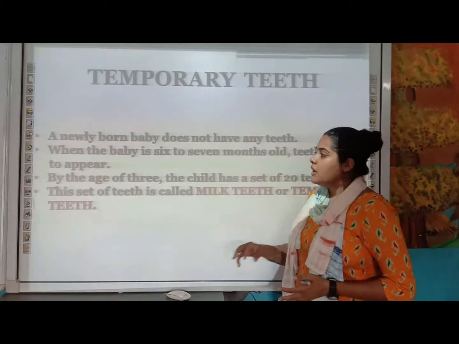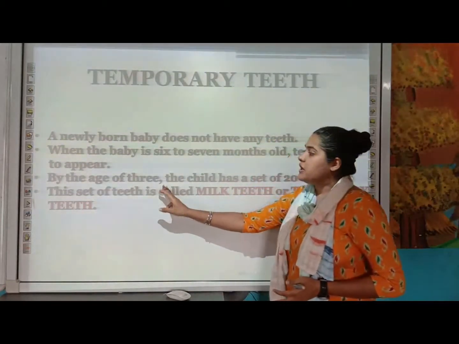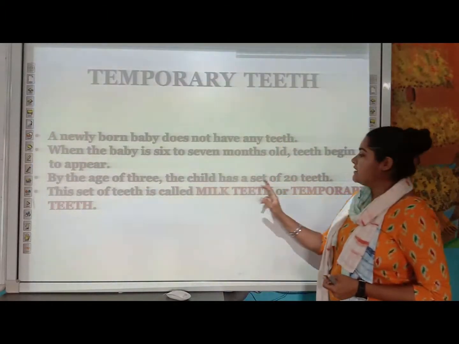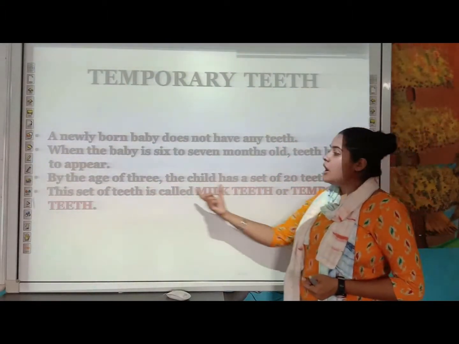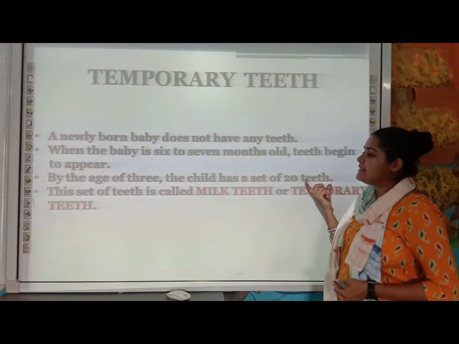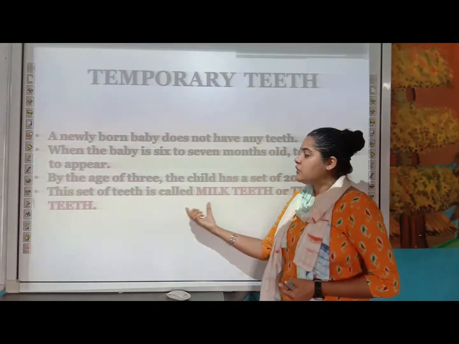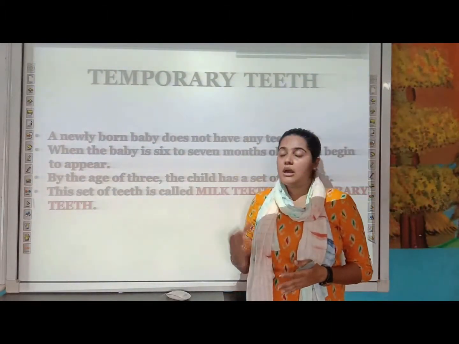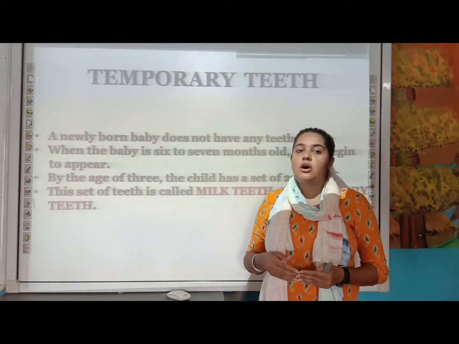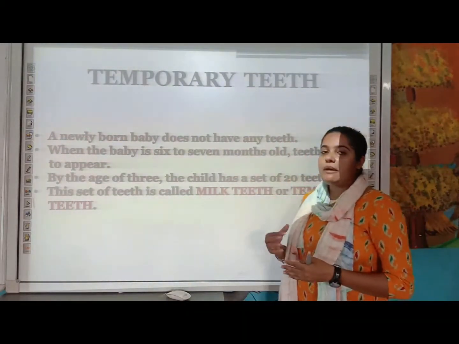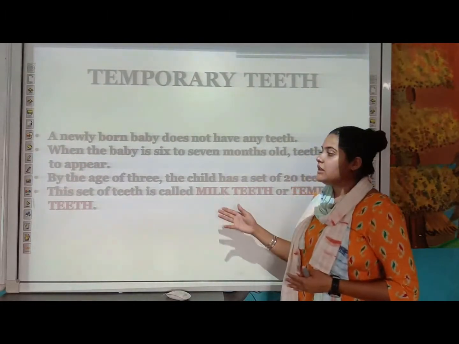They start appearing in the mouth. By the age of 3, the child has a set of 20 teeth. This set of teeth is called milk teeth or temporary teeth. What is temporary? Temporary means that they will not last for long. They have to be replaced. By what? By the permanent teeth. We will study that in the next slide.